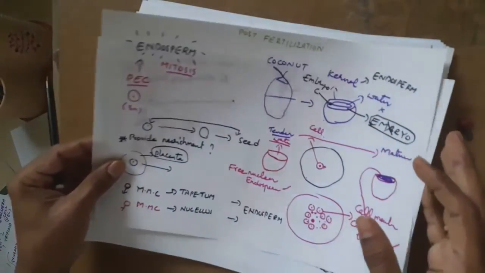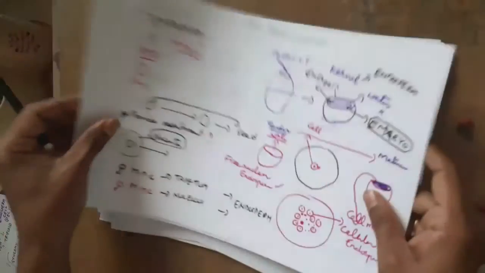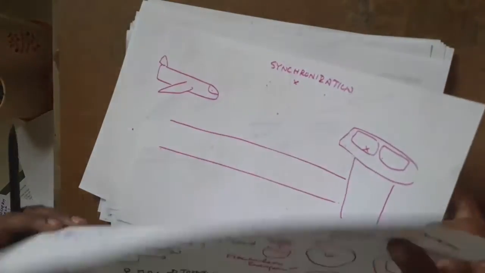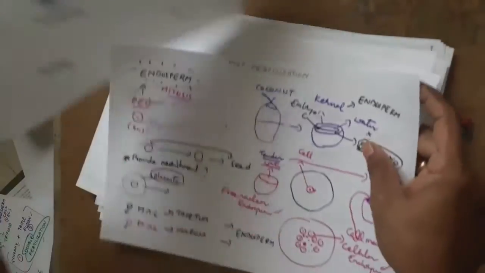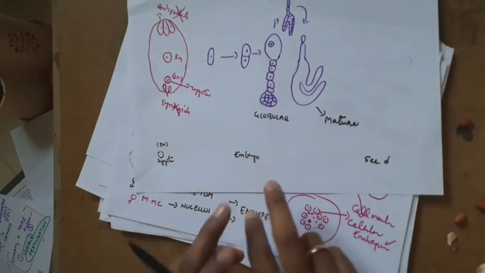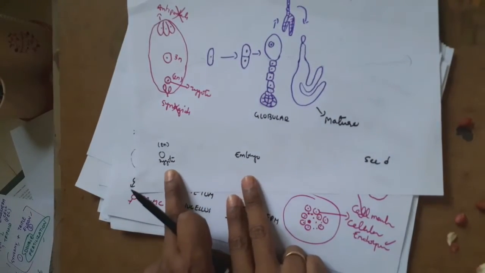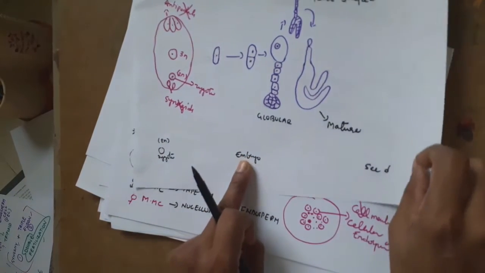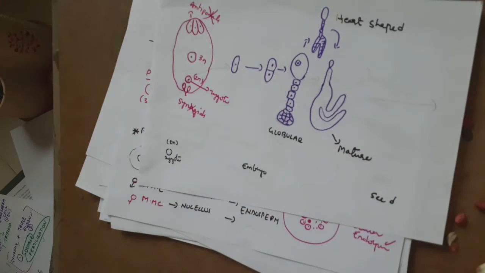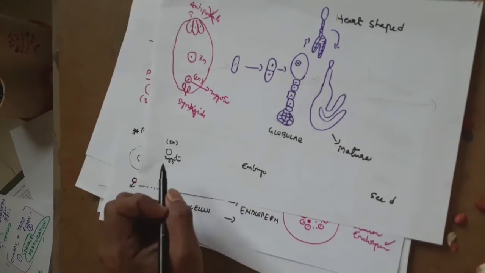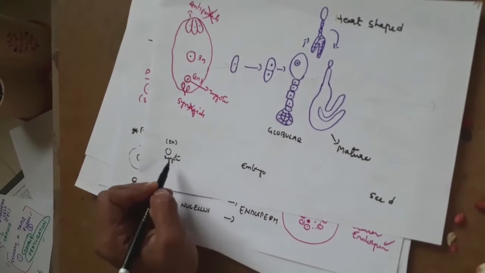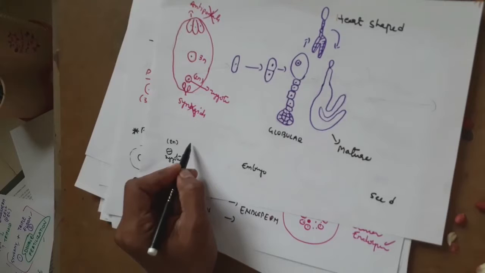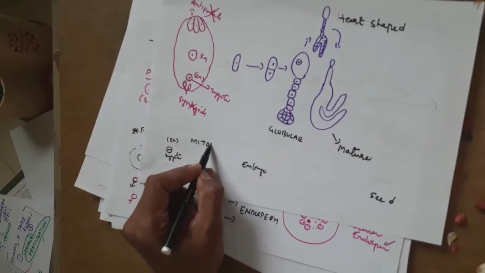Now I move into the zygote development. That is the most important one, where a zygote develops into a seed. Today's session is all about how zygote develops into embryo and embryo into seed. Remember, I already said long back, no more meiosis. From now onwards, every cell division will be mitosis.